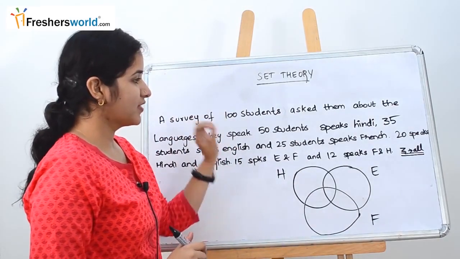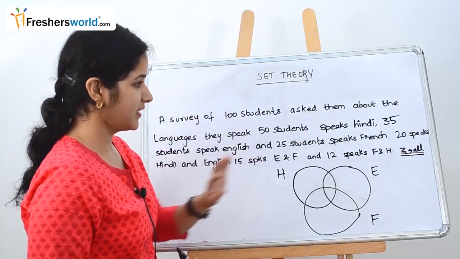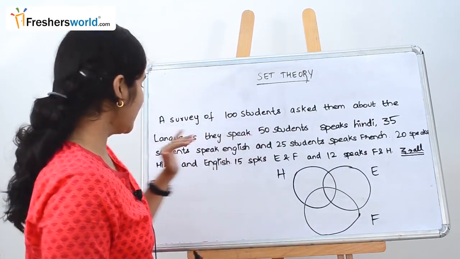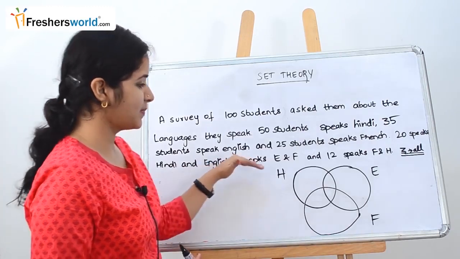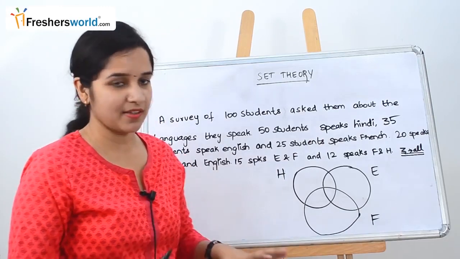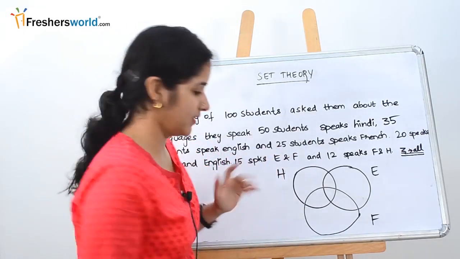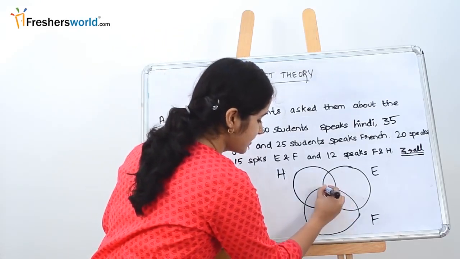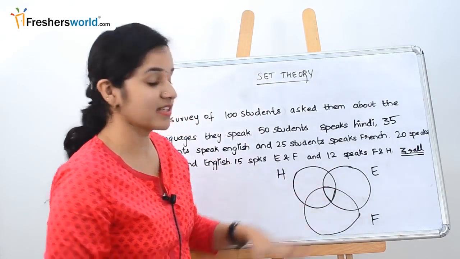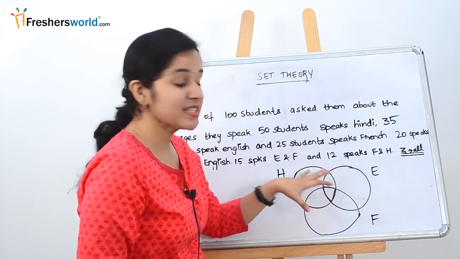A survey of 100 students asked them about the languages that they speak. 50 students speak Hindi, 35 students speak English, and 25 students speak French. 20 speak Hindi and English, 15 speak English and French, 12 speak French and Hindi, and 3 speak everything. The main trick here is that you have to start from the inner circle, the inner intersection. You have to start filling from this intersection so that you will get all the answers. If you start filling from the huge intersection, you will be stuck in between.